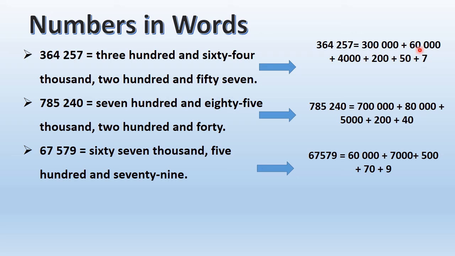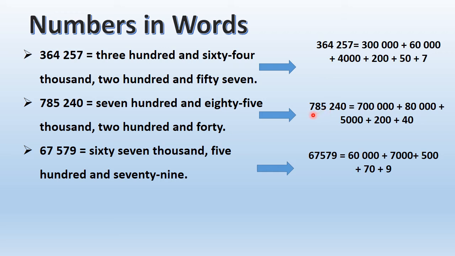So I write the values separately and then I just add all the values, so I finally get the whole number. So this is how any number is formed. If you have any number, how is that number formed? It is formed by the values of every single digit.